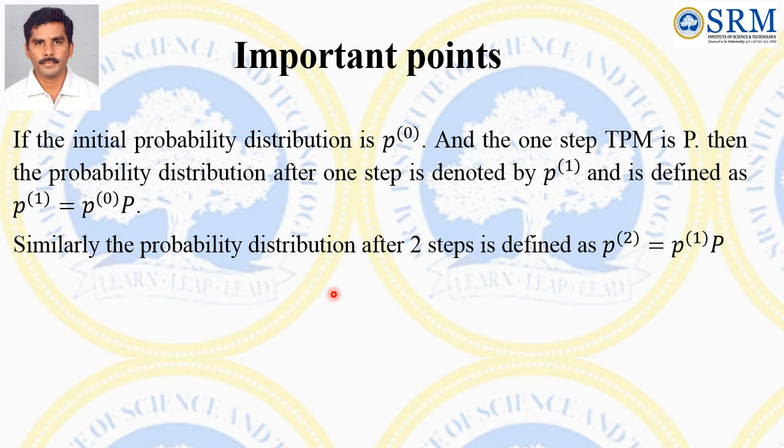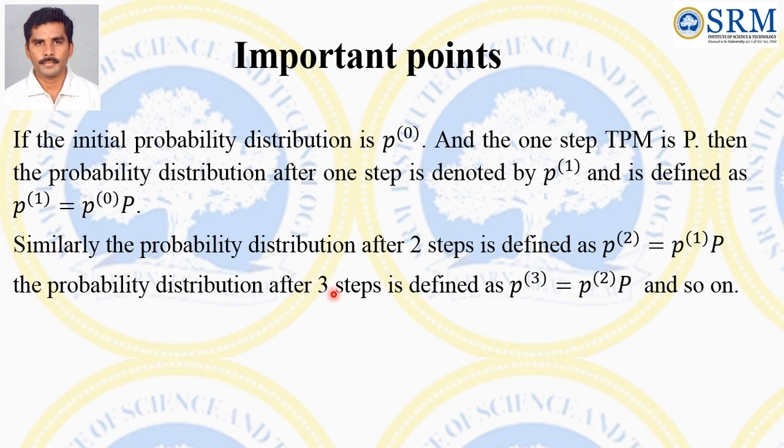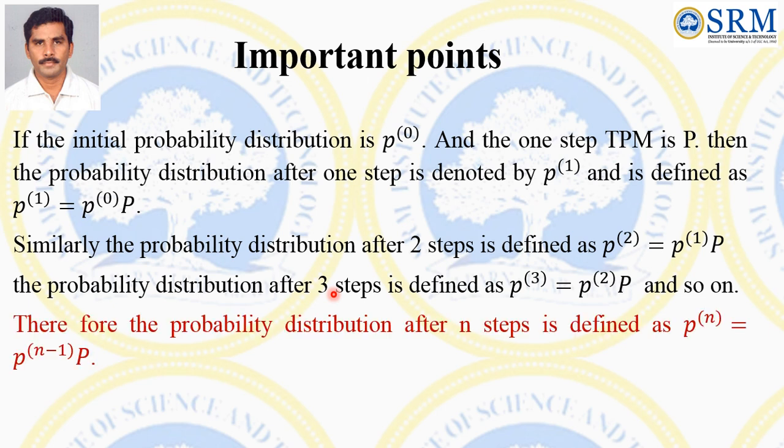P2 means the probability distribution after two steps, that is equal to what we get in the first step into the transition probability matrix. So the probability distribution after three steps is defined as P3 equal to P2 into P, and so on.